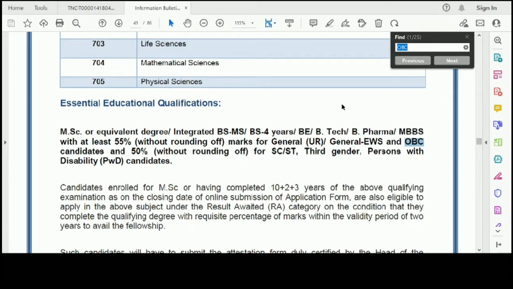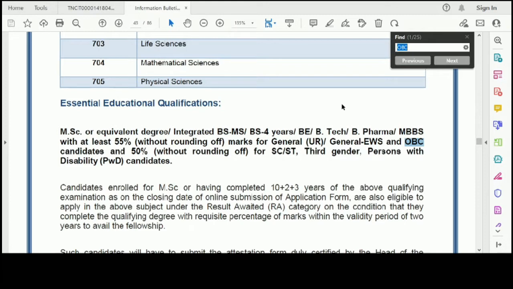Okay. So first thing is that OBC means other backward classes. Your backward class certificate is the caste certificate that is provided by your state. If you are in Tamil Nadu, the Tamil Nadu government will provide you a caste certificate saying that you are BC. That certificate is not eligible. It is much more different from the OBC certificate. OBC certificate is different and your BC certificate is different. So please make that clear.